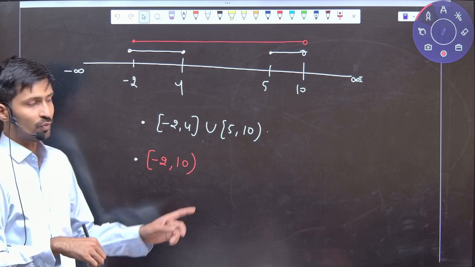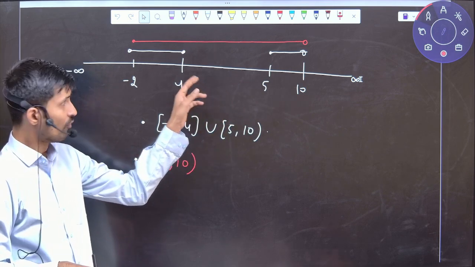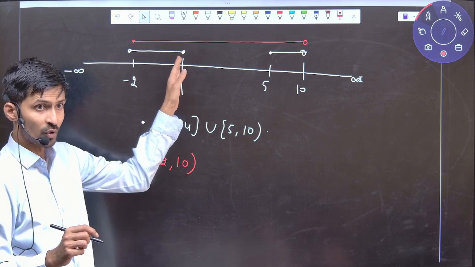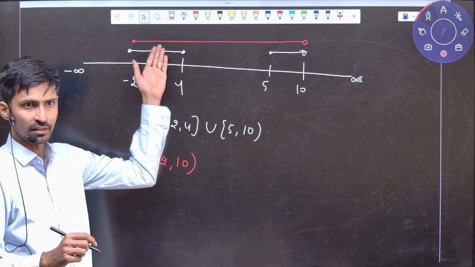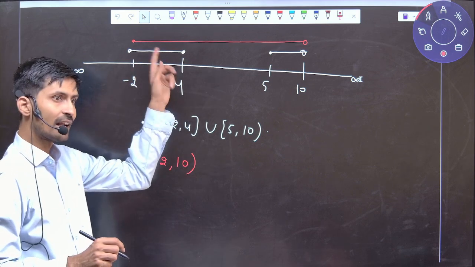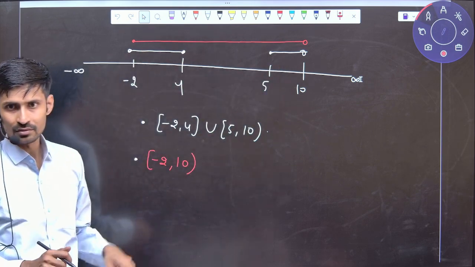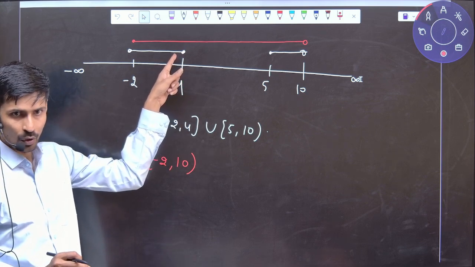Now we will remove these numbers. Tell me, do we have to remove 4 or not? No, because 4 is already counted there. 4 has a closed bracket, so 4 is part of that. If we remove 4, then from that 4 we are removing now. We don't have to remove 4. Yes or no?